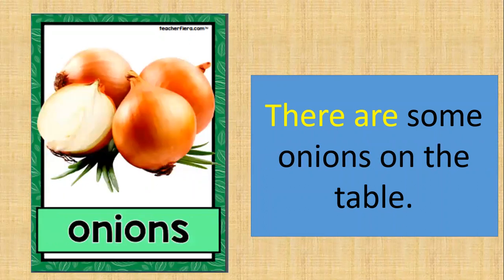Next, onions. Onions is countable nouns because you can count onions. Although there are many onions, you still can count them. So you use there are some onions on the table. So onion ni countable noun. So sebab countable noun kita guna there are. Okay, there are some onions on the table.